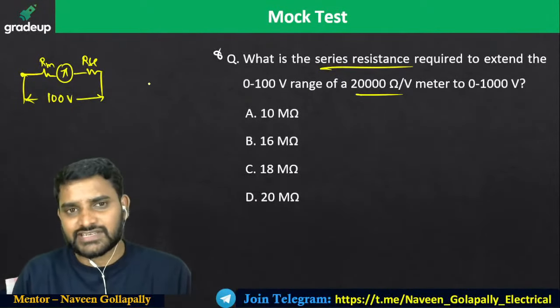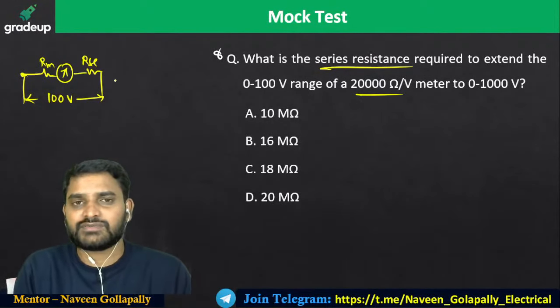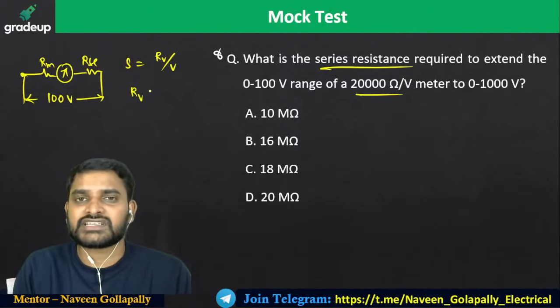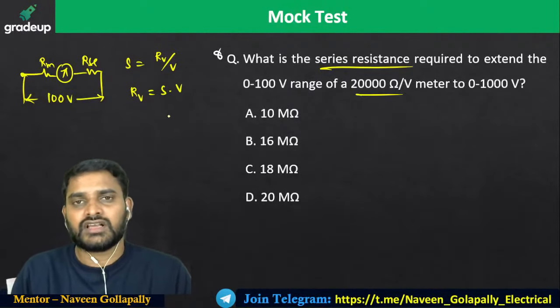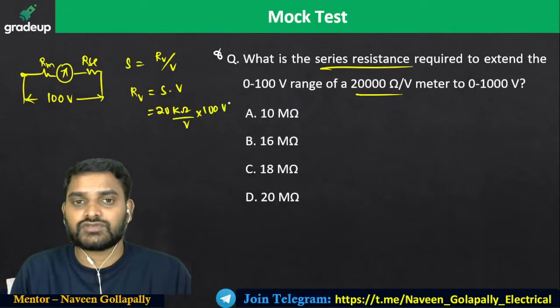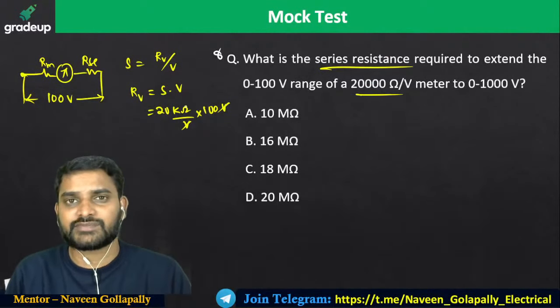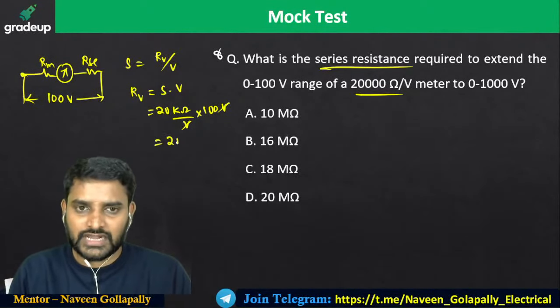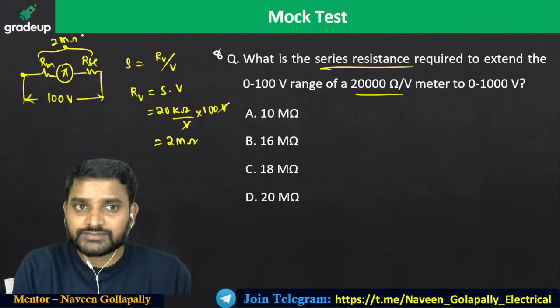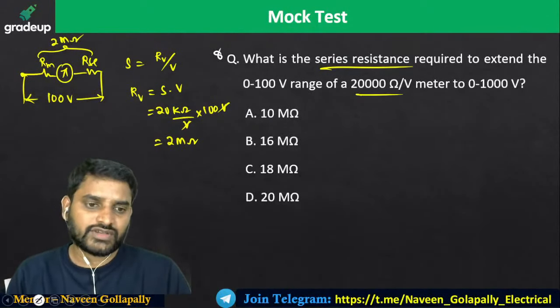If you know the sensitivity, can't you calculate the resistance of the meter? Sensitivity is equal to Rv by V, so voltmeter resistance is sensitivity times full scale deflection voltage. Sensitivity 20 kilo ohm per volt and voltage is 100 volts. Volts gets cancelled, so 20 into 100 becomes 2000, so it will be 2 mega. So Rm plus Rsc together is going to be 2 mega.